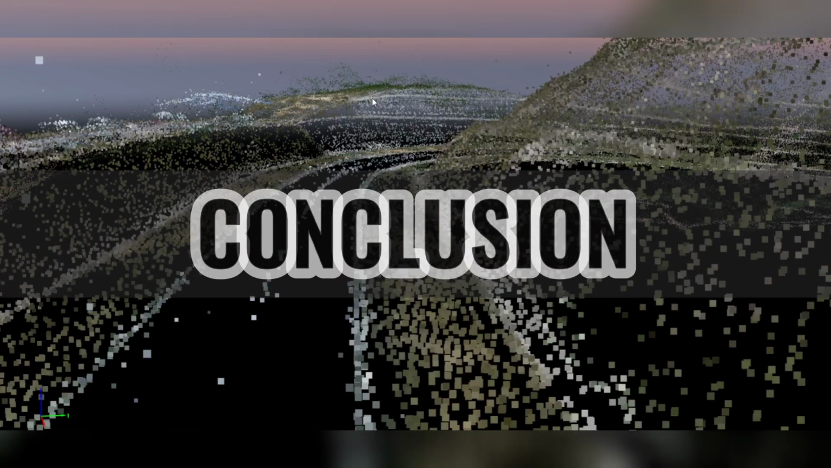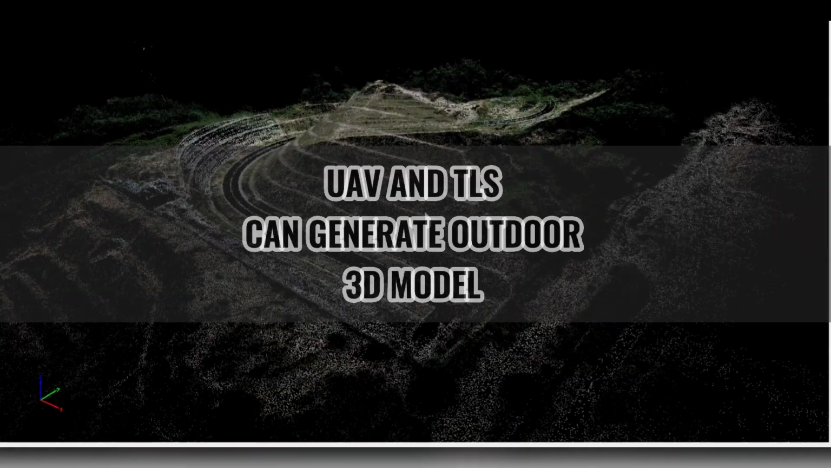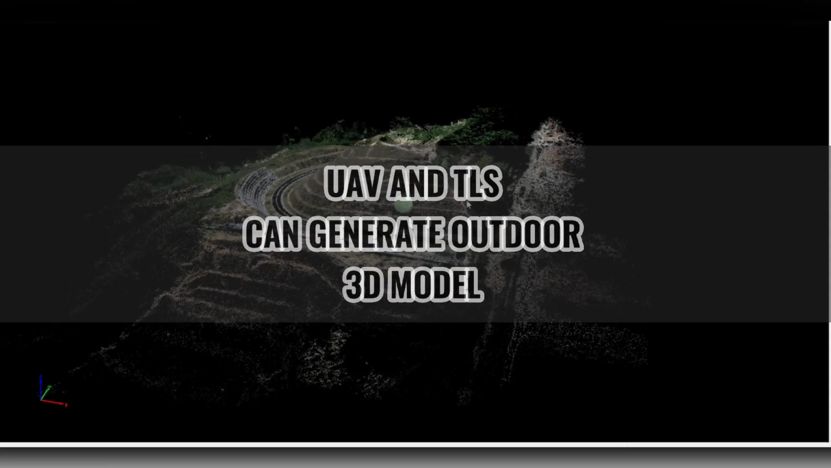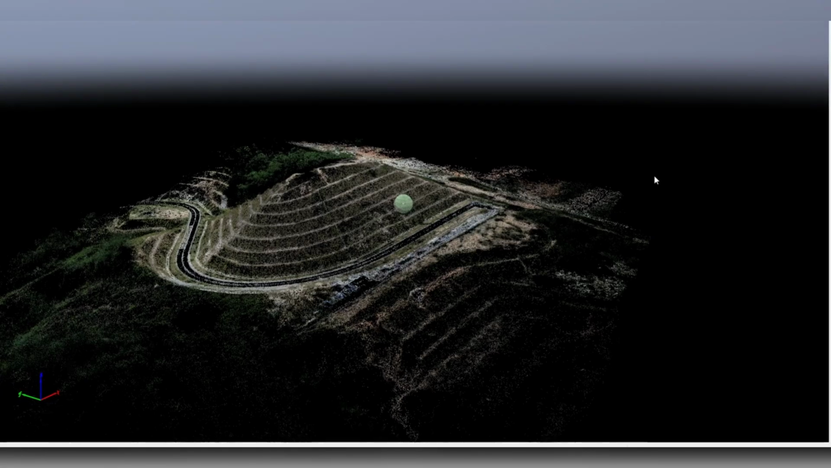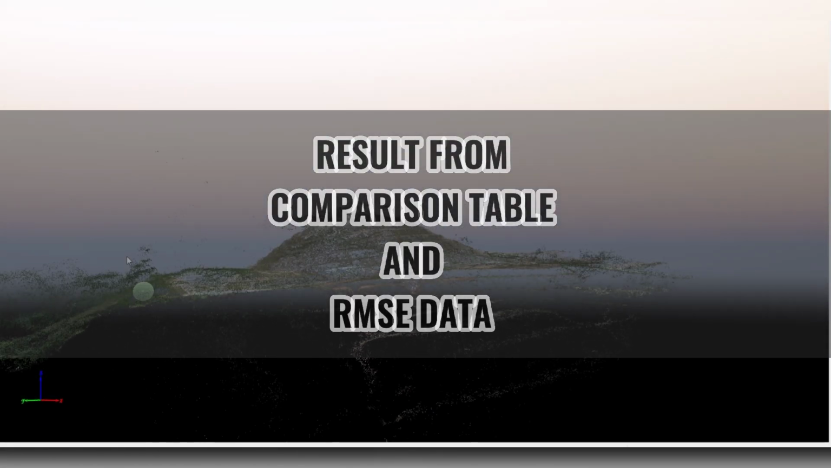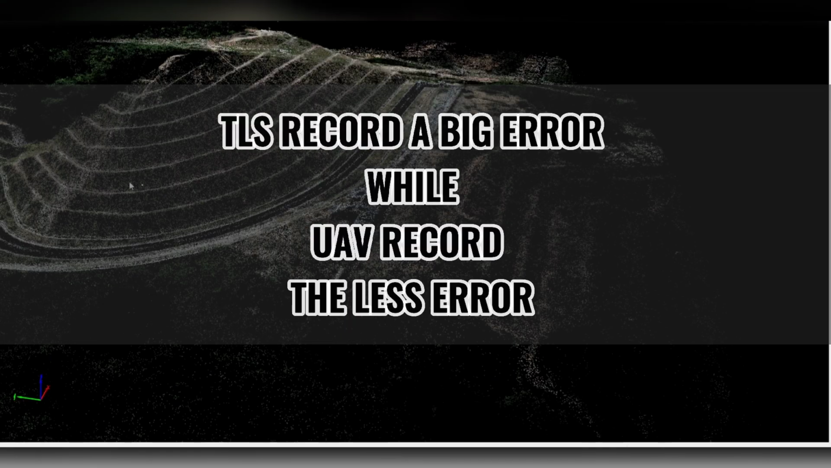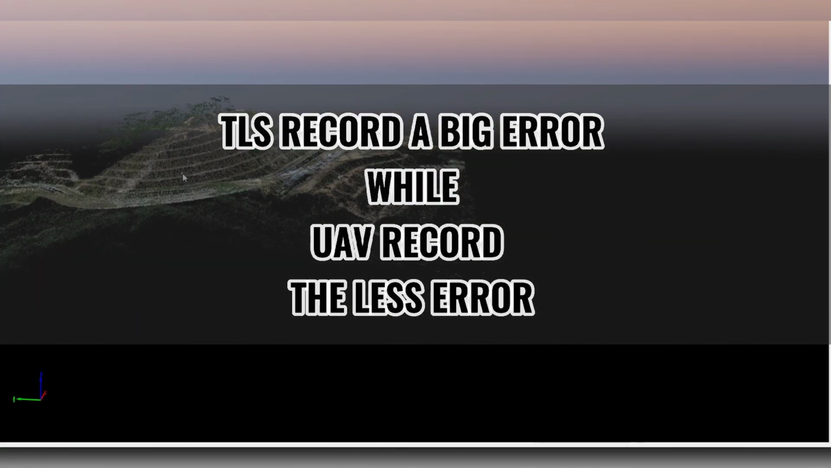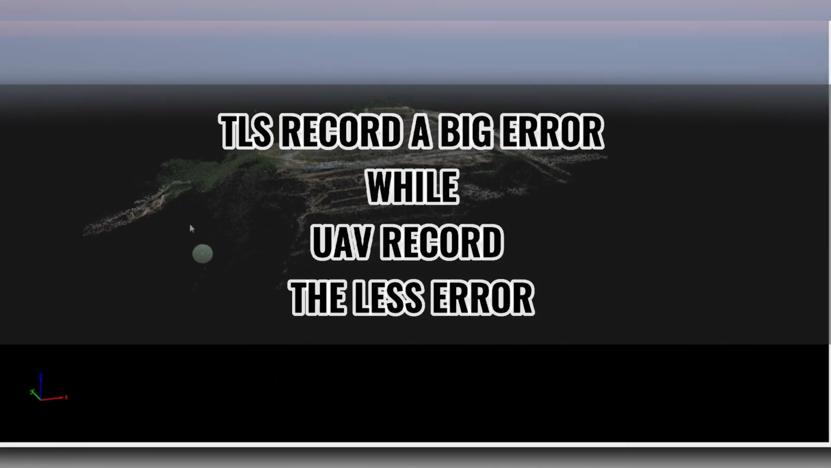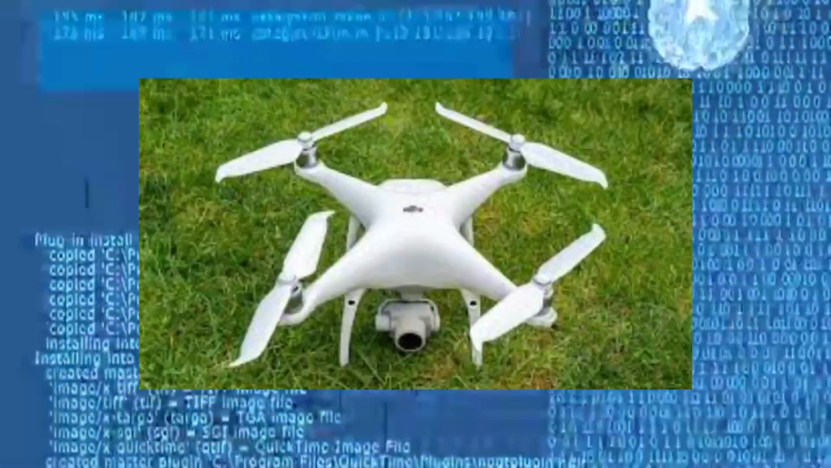For conclusion, the objectives of this study have been achieved. For the first objective, the study has shown that UAV and TLS can generate a 3D model, and both outdoor 3D models are very clear and easy to analyze. As seen in the comparison table and RMSE data comparison, from the table comparison, we get that TLS data has a big error and UAV data has the least error. The same goes for the RMSE data, where TLS recorded a high RMSE compared to the UAV. So this research can conclude that UAV is more accurate compared to TLS.